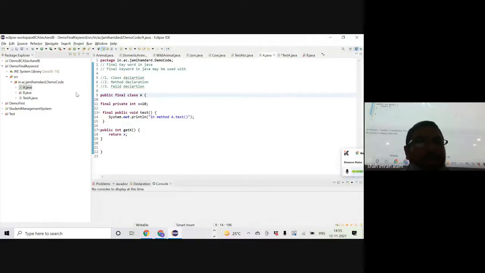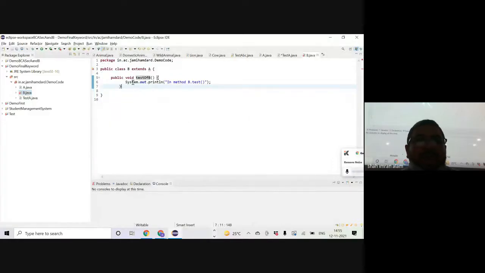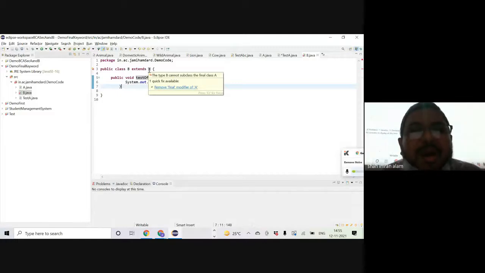Now, as soon as I save the code, you see class B starts giving a compilation error, and not on the method this time, but on the class declaration of class B. It says the type B cannot subclass the final class A. That means you cannot extend class B from class A, because extending means you are free to add something to this class B, maybe new variables, maybe new methods, and that's an extension.